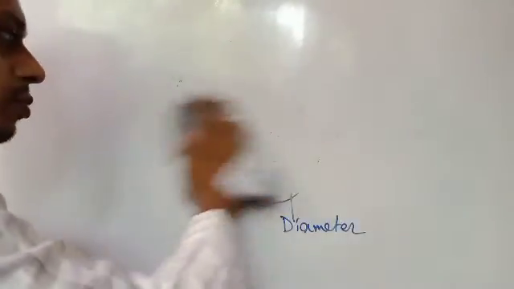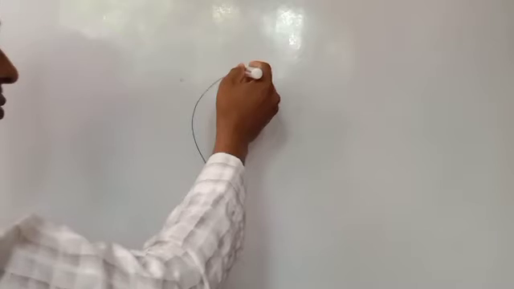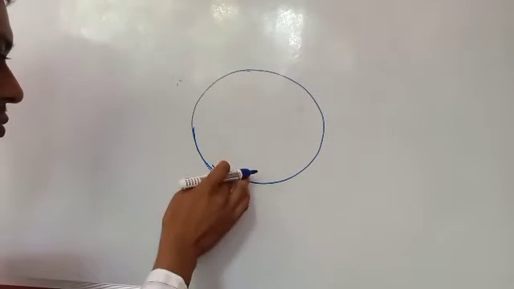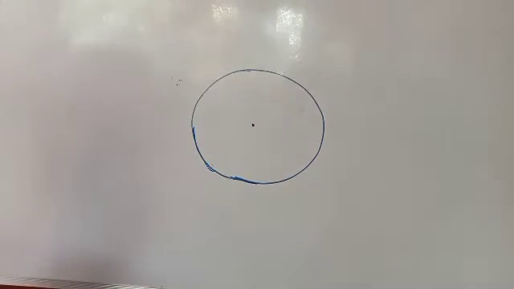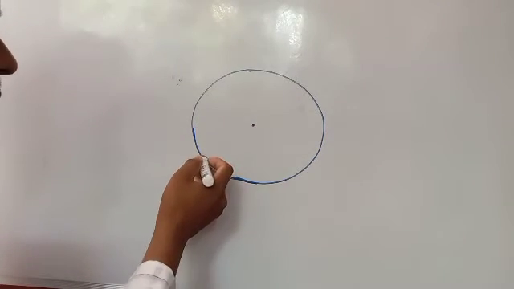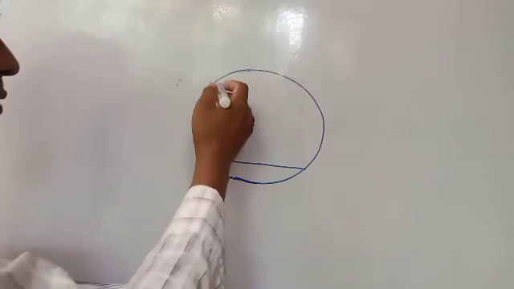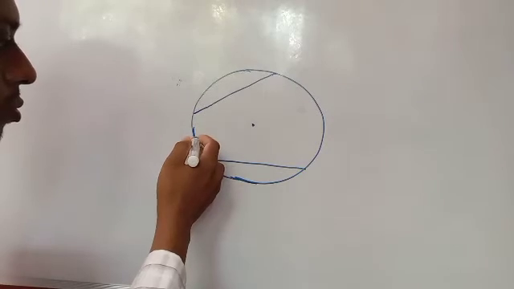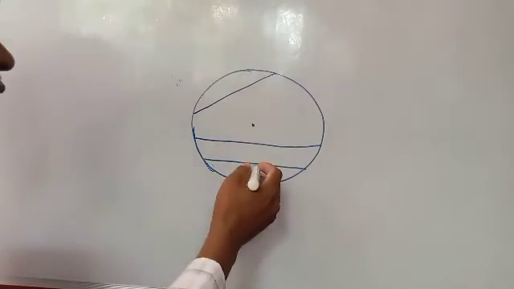Now, chord of the circle. This one is the center. If we join any 2 points on the circle, a line segment we get. This is called a chord.